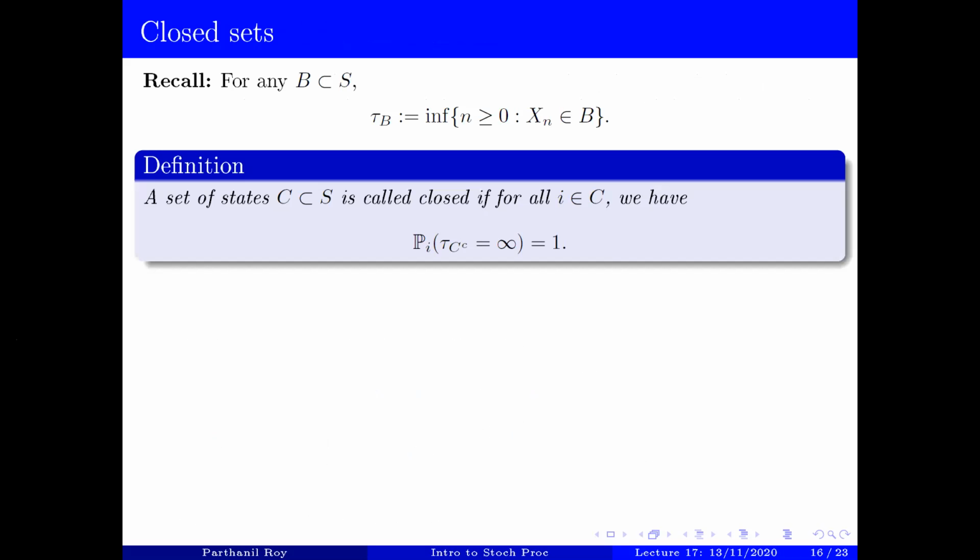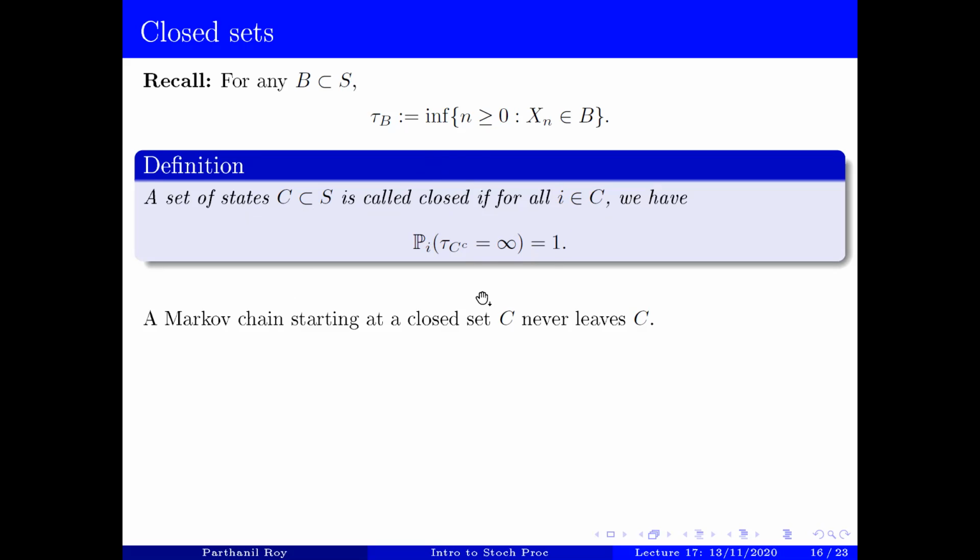Now let's quickly recall what is a closed set. Remember that closed sets are essentially sets C such that a Markov chain starting in C can never leave C. The precise definition was this: if you start from a state in C, you would never leave C, you never hit C complement, or you never leave C in finite time.